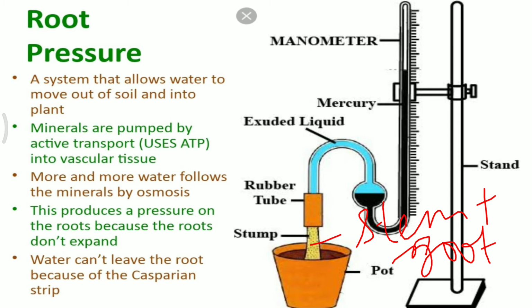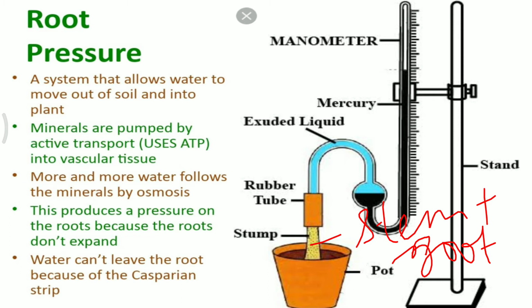So the root hairs will absorb the water, and since there is a tight fitting of the rubber tube, the plant is unaware that its upper portion is cut off. It is somewhat similar to what happens when we pluck a leaf from a plant. When you pluck a leaf, you will see that some liquid comes out from the end where you have plucked the leaf. That exudation visible at that place is the cell sap coming out. Similarly, this liquid over here is the cell sap, and it is taking place only because of the root pressure.